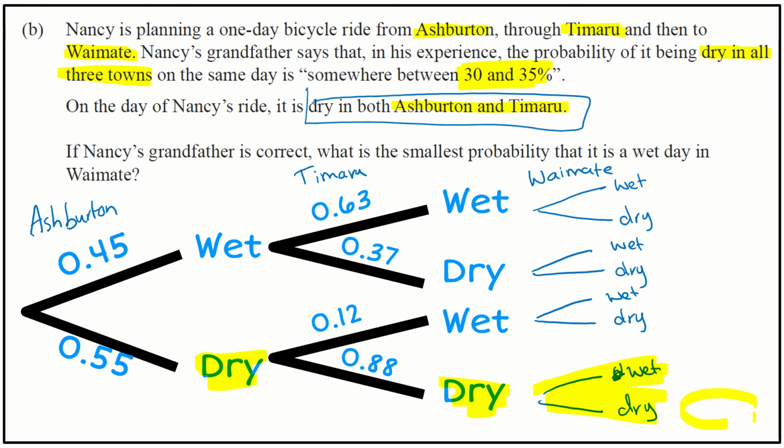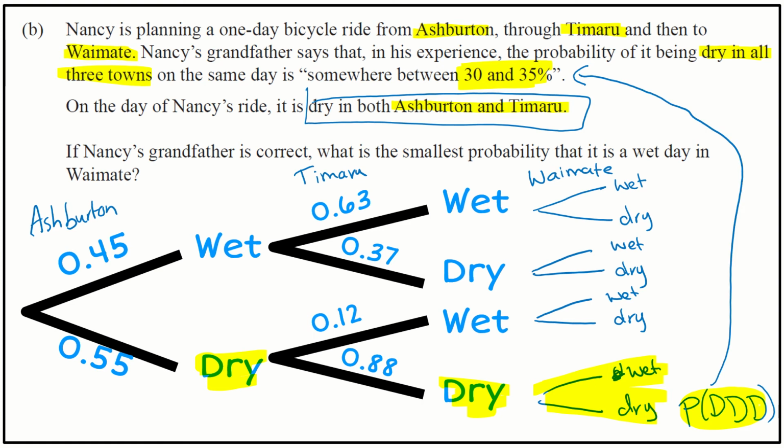That's referring to a probability at the end here. So this is talking about the probability of being dry in Ashburton, dry in Timaru, and dry in Waimate. So that probability has to be somewhere between 30 and 35%.